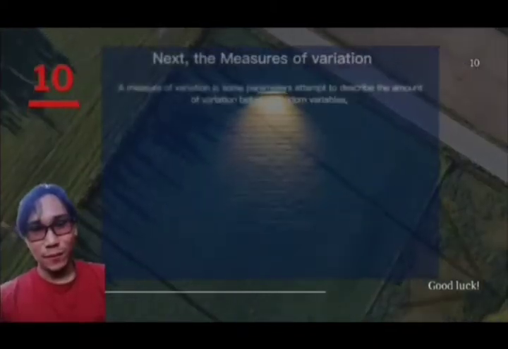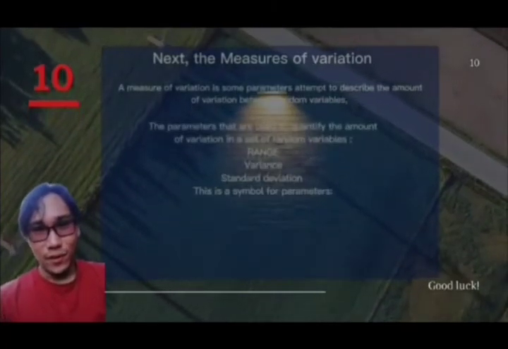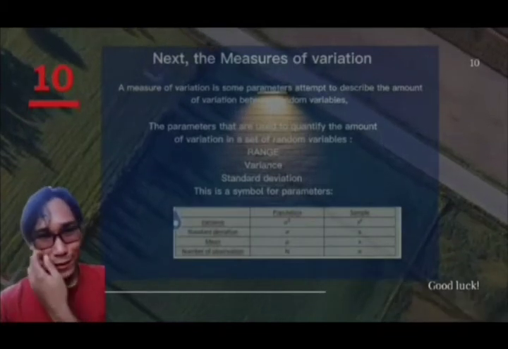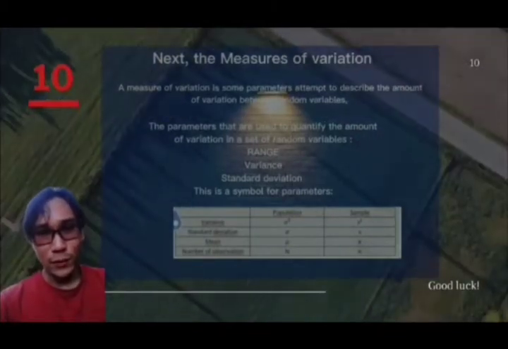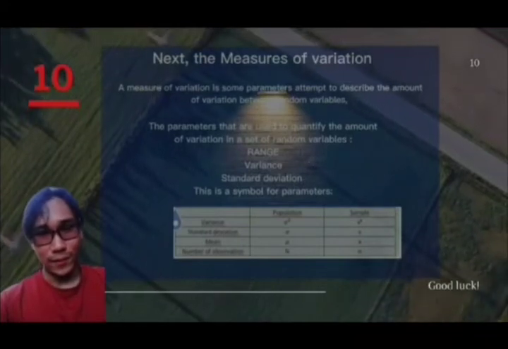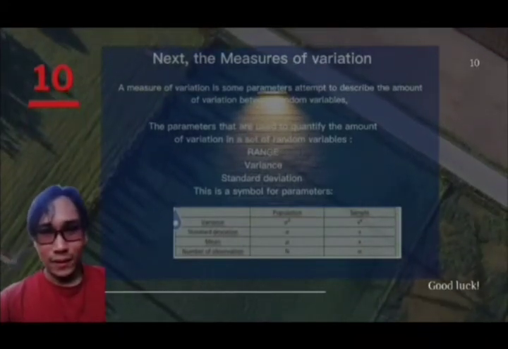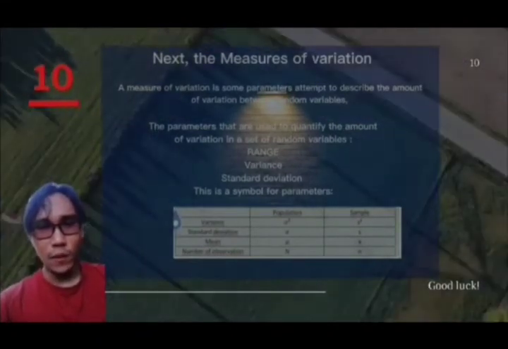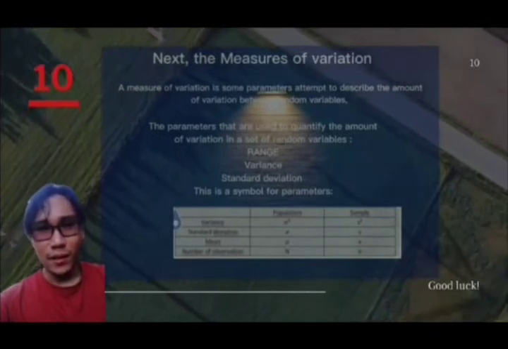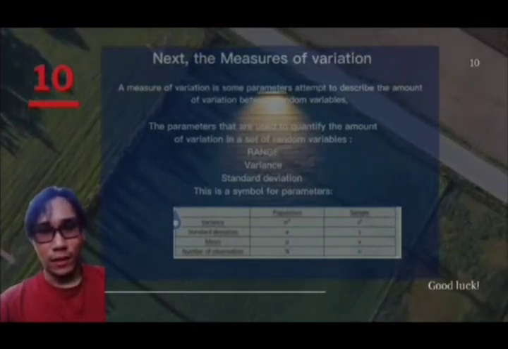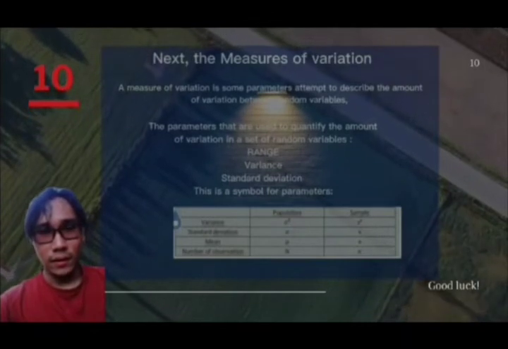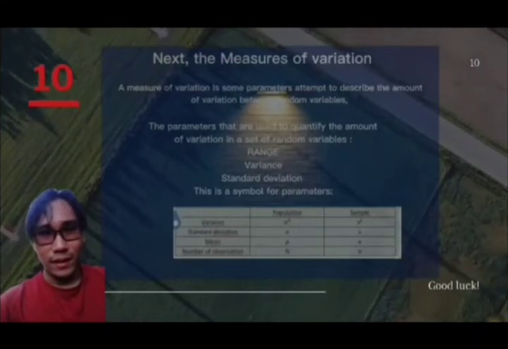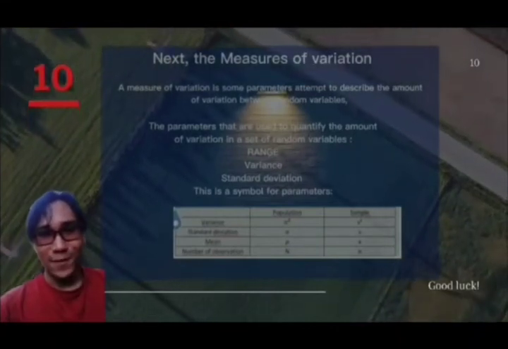Next, the measure of variation. A measure of variation is some parameter assumed to describe the amount of variation between random variables. The parameters that are used to quantify the amount of variation in a set of random variables are range, variance, and standard deviation. This is a symbol for each parameter.